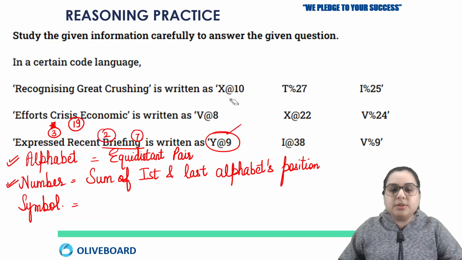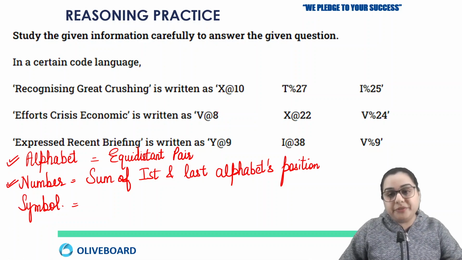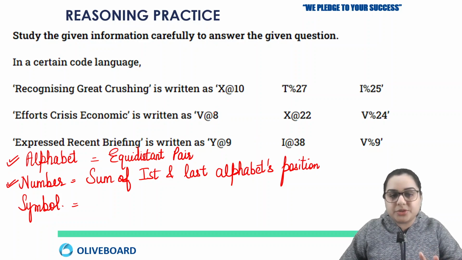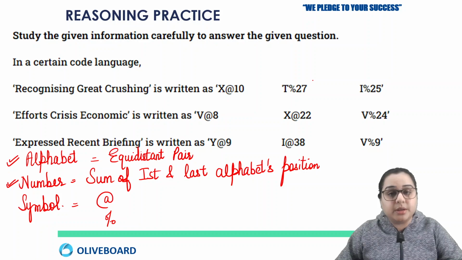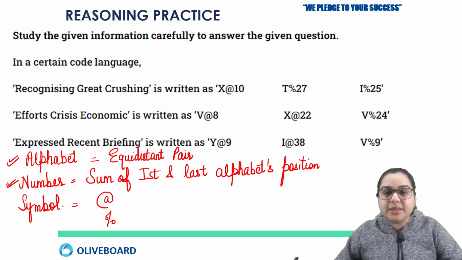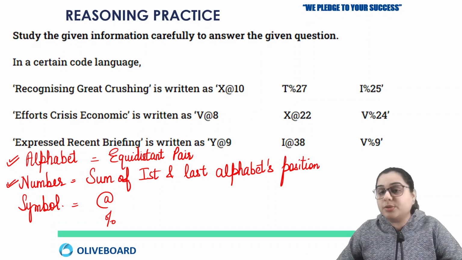Okay, this is the most tricky thing here that you have to focus on. Now if you focus on the symbols, you all must be thinking what could be the rule behind this symbol. If you focus, there are just two symbols in your whole question. Either it is at the rate or it is percent. So if there are just two symbols, that means the symbol tells some rule which is a case of 50-50. Like if either this will happen, then this will be your symbol, or if that will happen, then that will be your symbol. So this is what could be the case here.